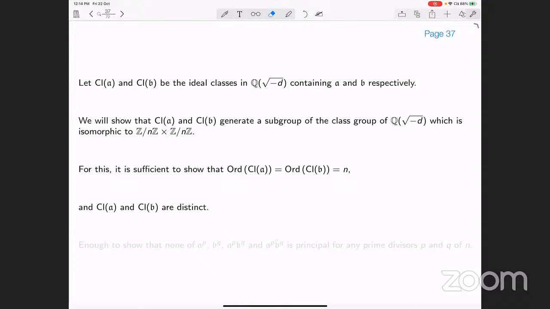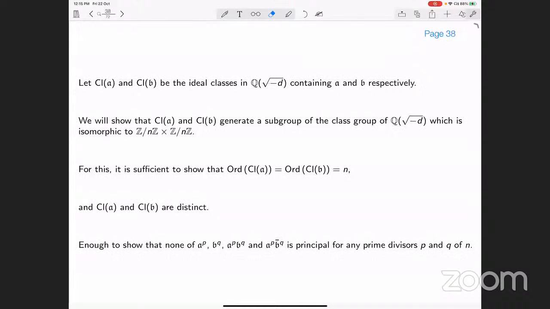In order to show that the ideal class containing A and the ideal class containing B generate such a subgroup, we need to show that the orders of CLA and CLB are n, and they are distinct.